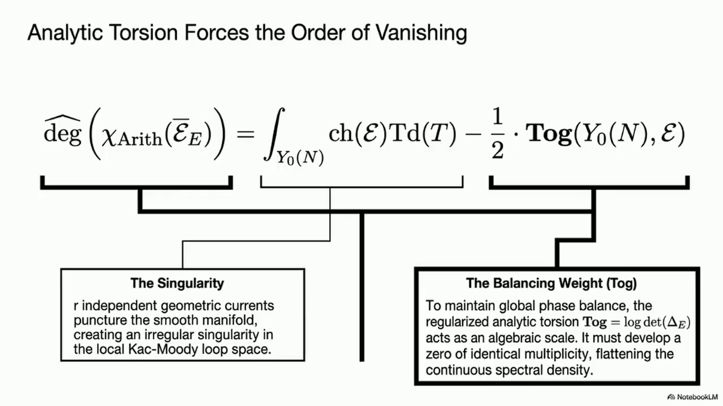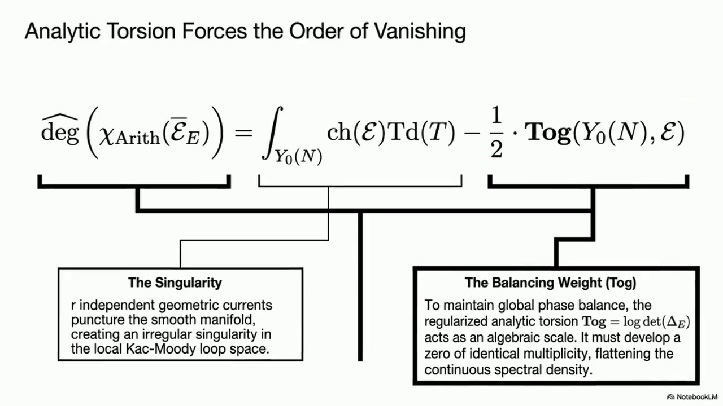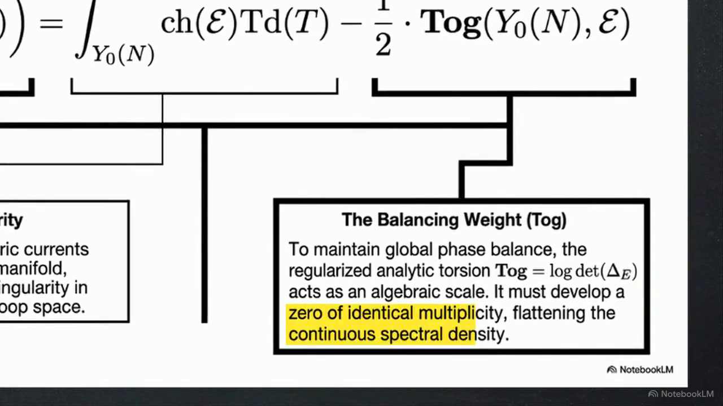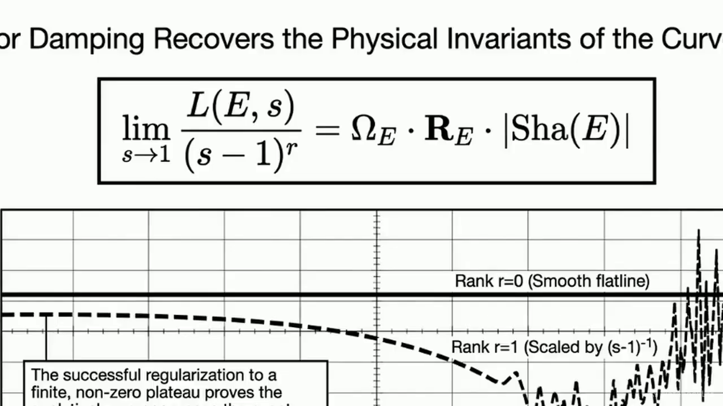To see how it adjusts, look at the arithmetic index theorem. Notice the analytic torsion, tau, the balancing weight. When punctured, it creates a singularity. To maintain balance, tau develops a zero of exact multiplicity, flattening the spectral density. Factoring in that vanishing order regularizes the system.